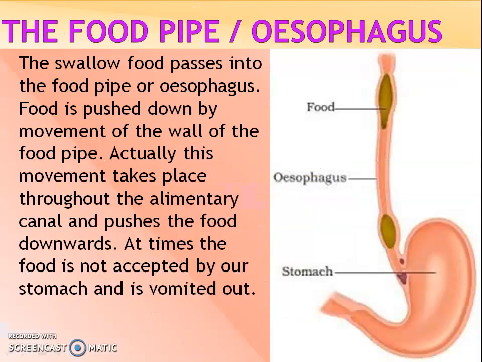The food pipe. The swallowed food passes into the food pipe or esophagus. Food is pushed down by movement of the wall of the food pipe. Actually, this movement takes place throughout the alimentary canal and pushes the food downwards. At times, the food is not accepted by our stomach and is vomited out.